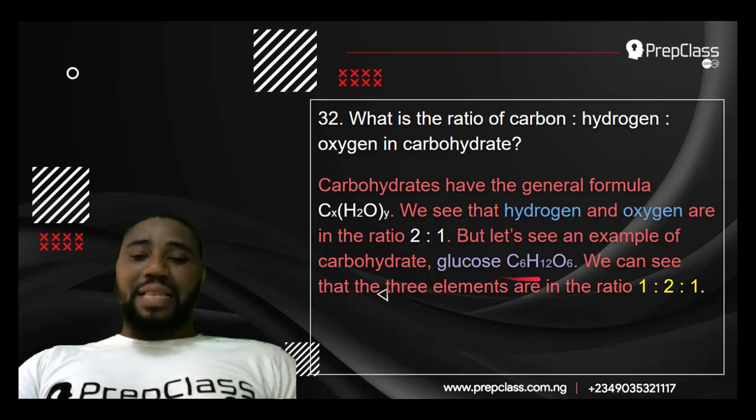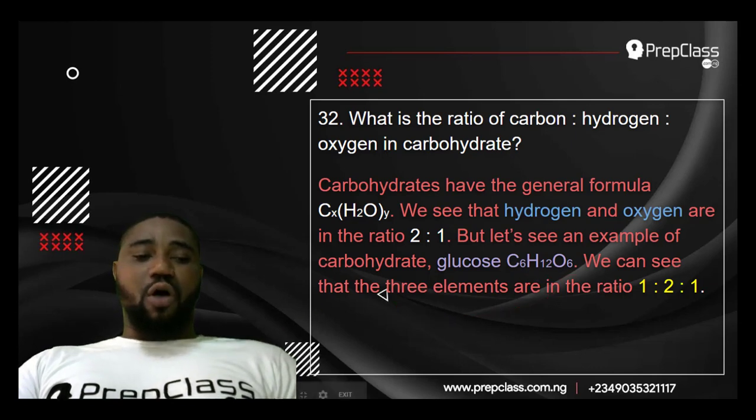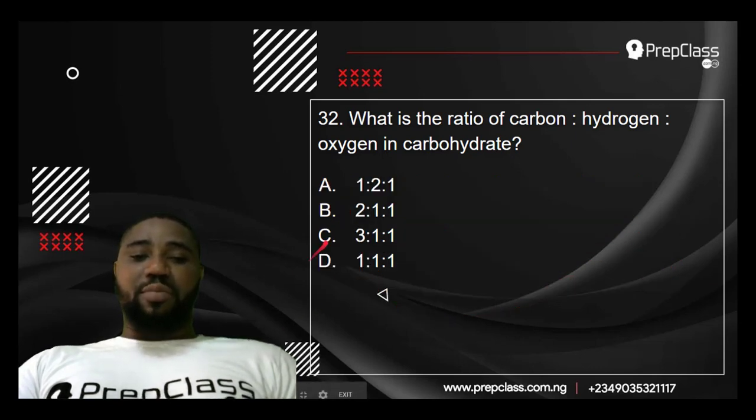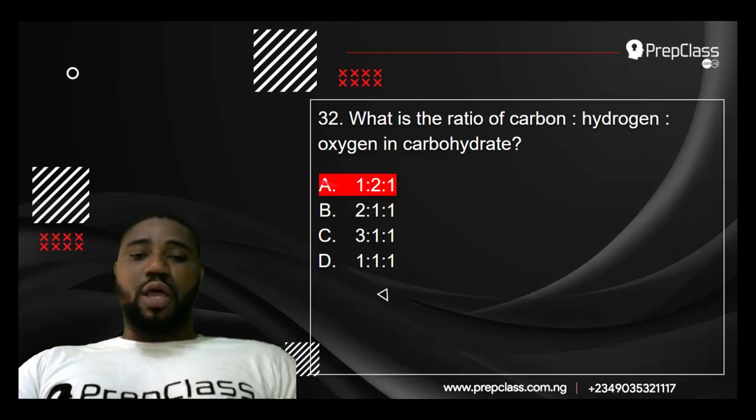But if we look at an example of a carbohydrate, let's say glucose, the molecular formula of glucose is C6H12O6. So hydrogen to oxygen is 2:1, and taking carbon as 1, we get 1:2:1 from this formula of glucose. So out of all the options, the best choice is 1:2:1, and the correct answer is A. Very simple.